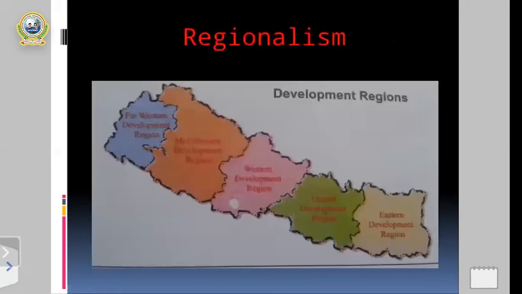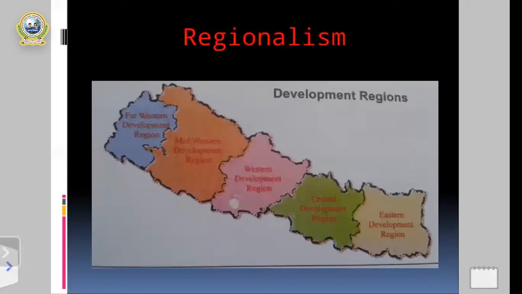My dear students, you can see on the screen, there is the map of Nepal, including 5 development regions. Before that, once again, I want to revise the content of this second part. The title is Importance of Regionalism and Federalism, right? In this second content, we'll discuss in detail some major importance of regionalism and some major importance of federalism, right? Here is the map of Nepal, including 5 development regions.